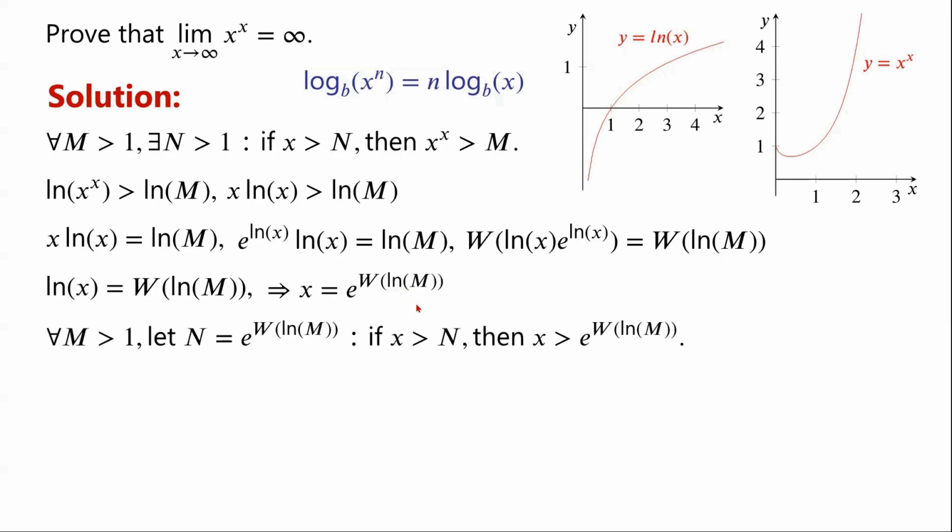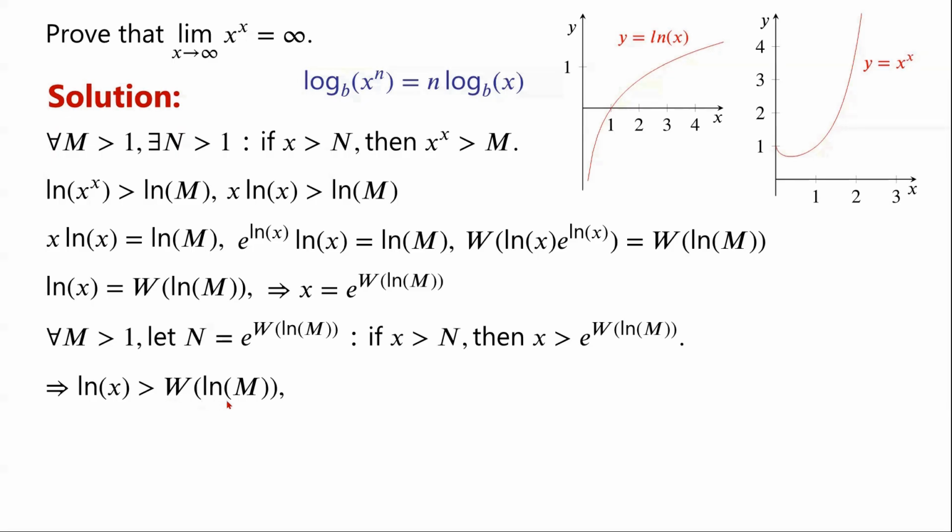Thus, for all m greater than 1, we can choose n to be e to the power of the Lambert W of the natural log of m. Then, for any x greater than n, we have x is greater than e to the power of the Lambert W of the natural log of m. This implies that the natural log of x is greater than the Lambert W of the natural log of m.